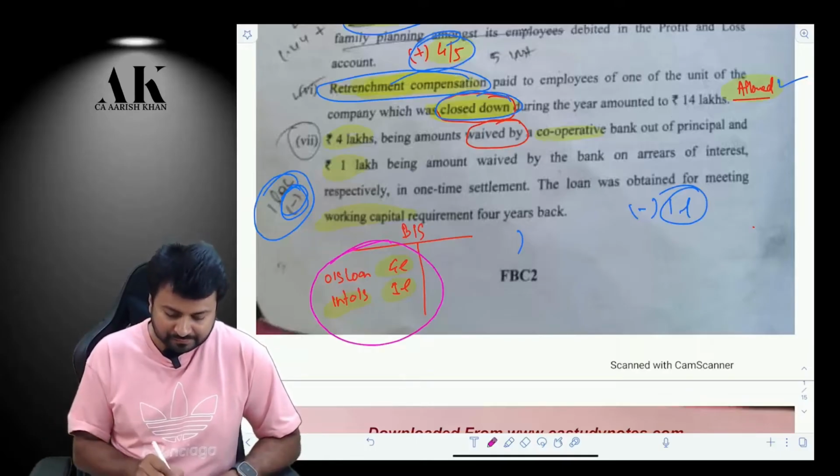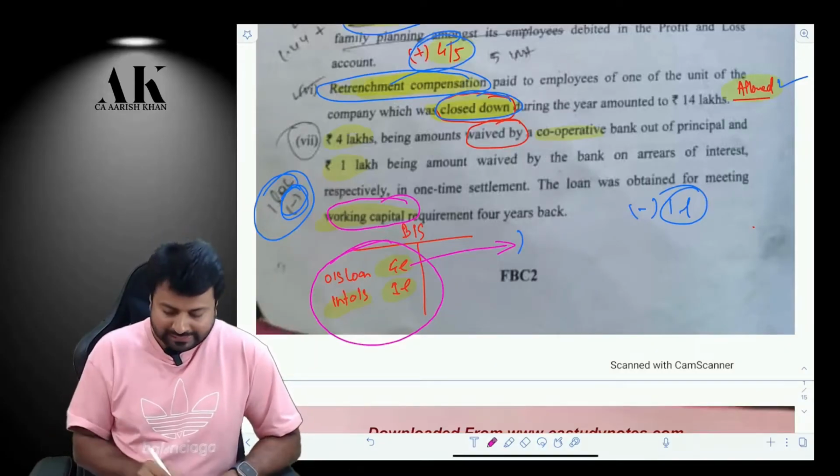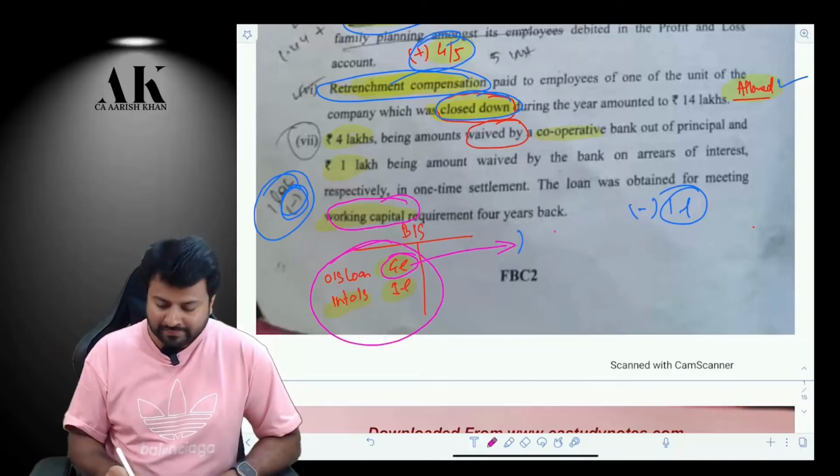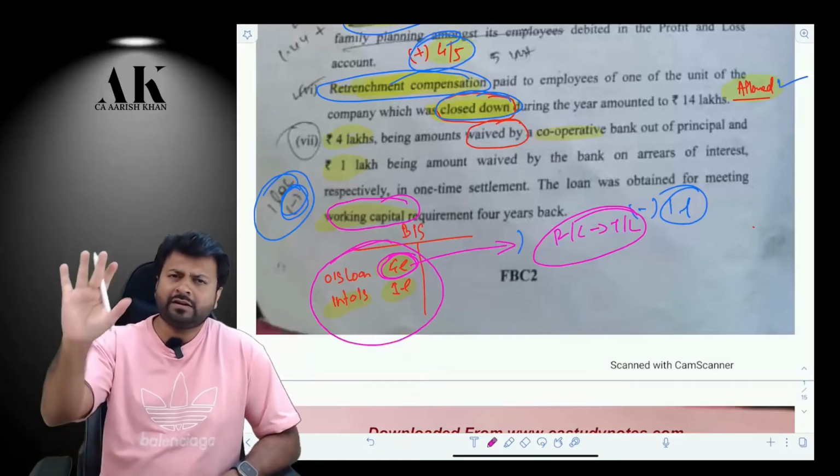Be very careful. This 4 lakh which you have taken as a loan is for working capital requirement. Therefore, it is a trading liability. And this 4 lakh which is waived by the bank is a remission or cessation of a trading liability. Therefore, this 4 lakh will be considered as your income. So let it be part of PGBP income.